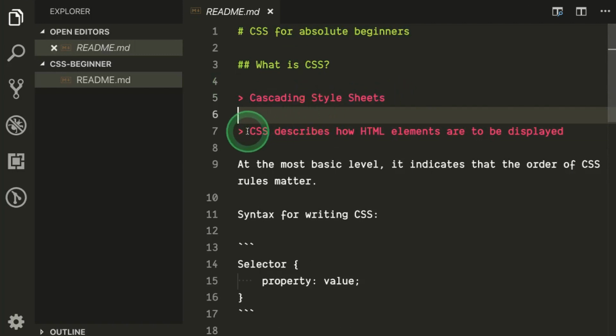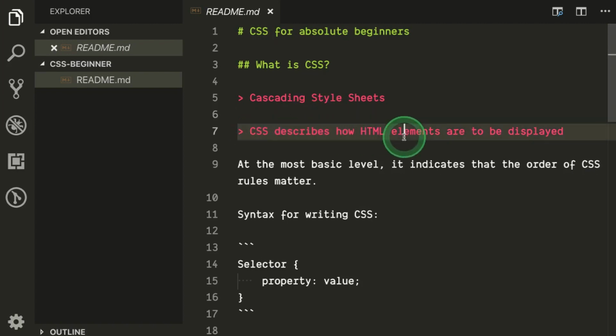Okay, and the main purpose of using CSS is to describe how HTML elements are to be displayed. So when we say how HTML elements are to be displayed, that means it basically defines the styles and the look and feel of that particular HTML element. For example, if we have a paragraph or if we have a header, how it should look. That is what CSS defines.